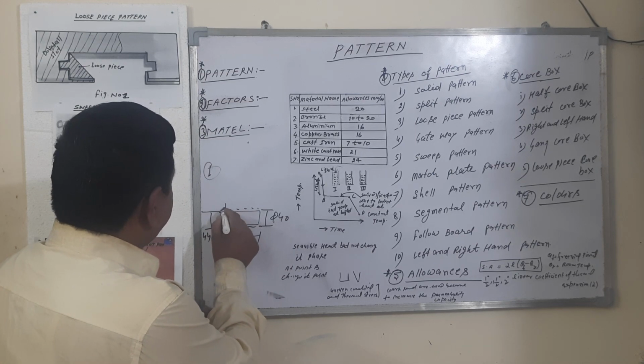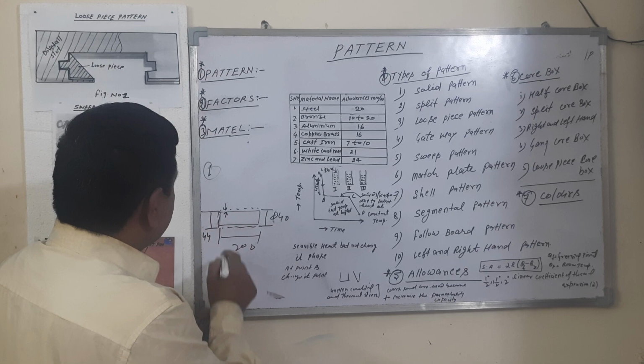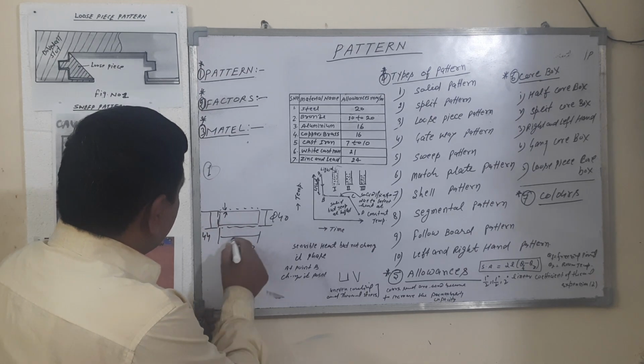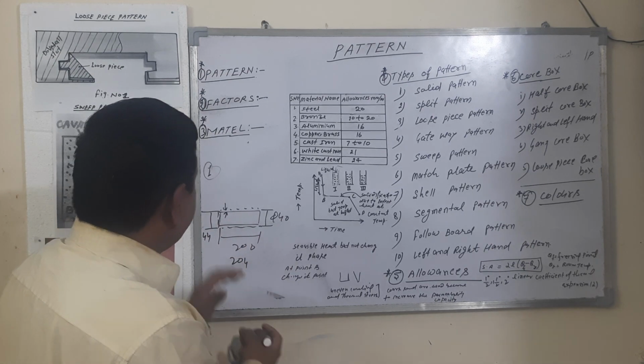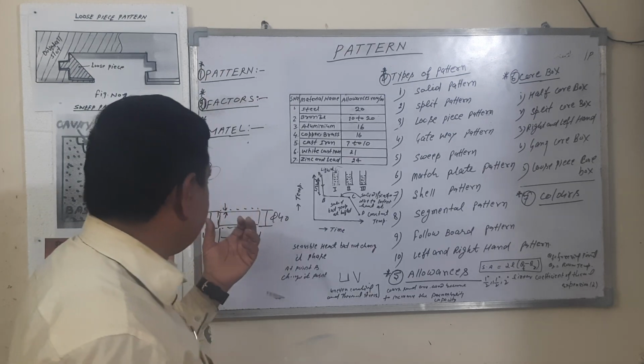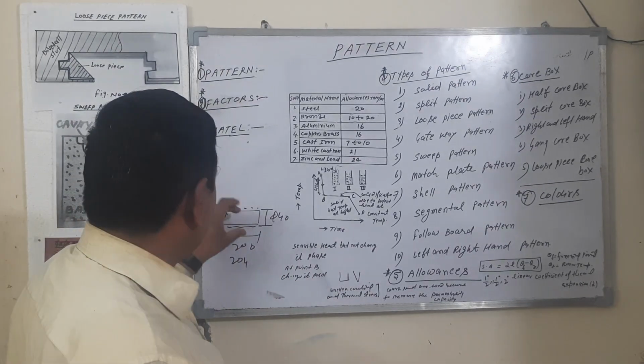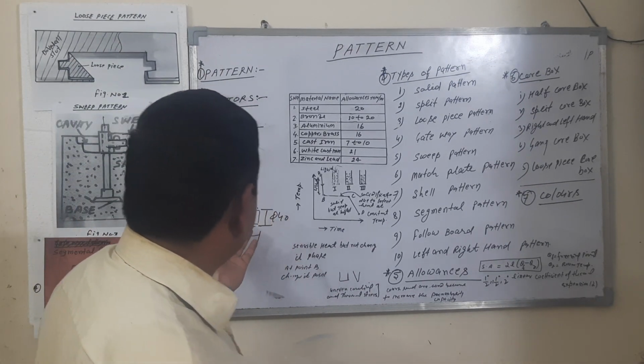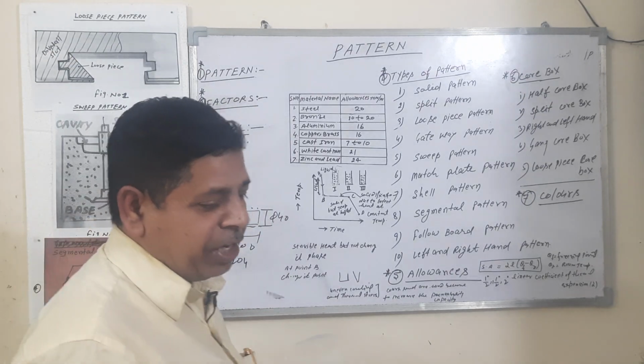So 2 mm at every side. The 2 mm, 2 and 2, 4. So 2 mm is the allowance. So the material is extra provided on this pattern. This is the machining allowance. Second number is drafting allowance.